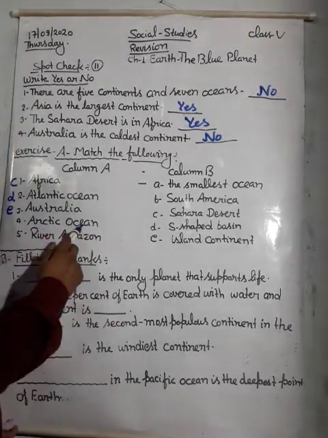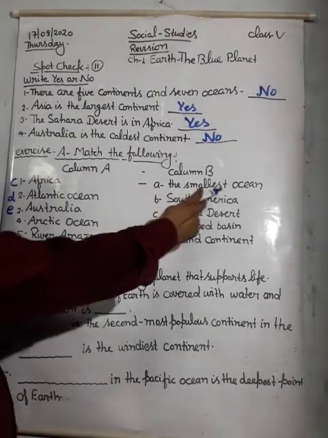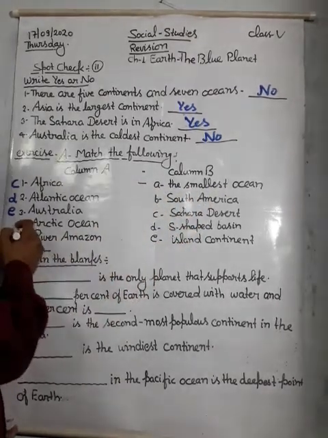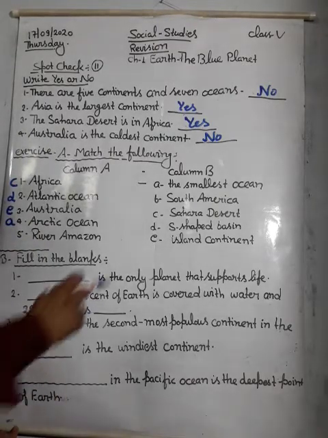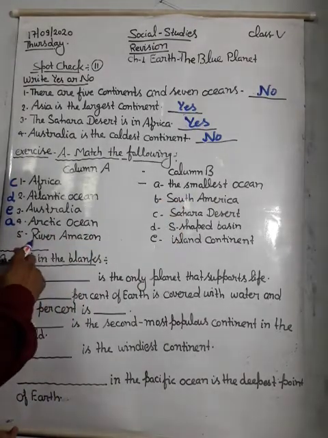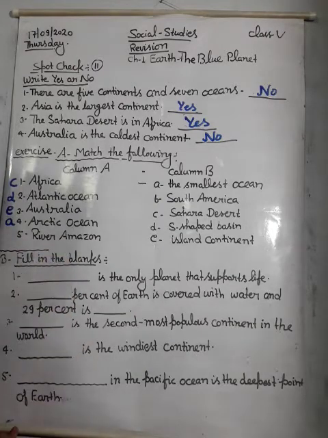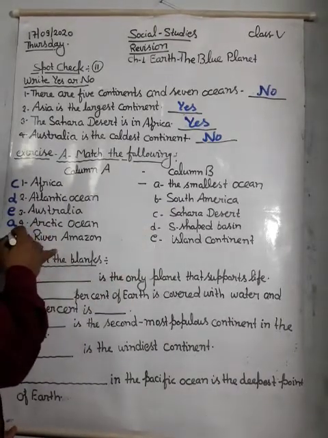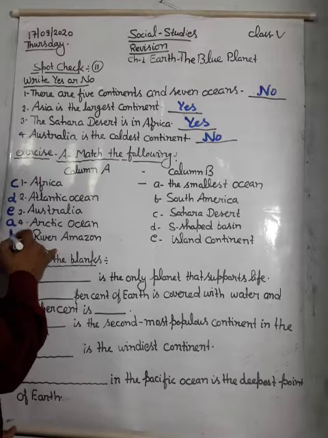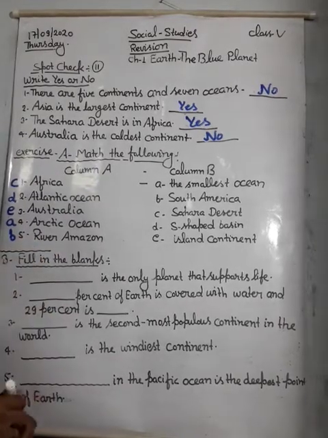Yes student, the Arctic Ocean is the smallest ocean of the world. So the answer will be A. Next is River Amazon. River Amazon lies in South America. So the answer will be B.